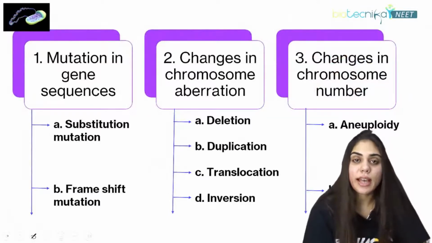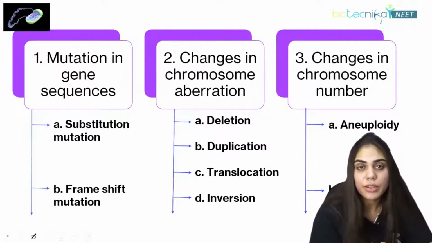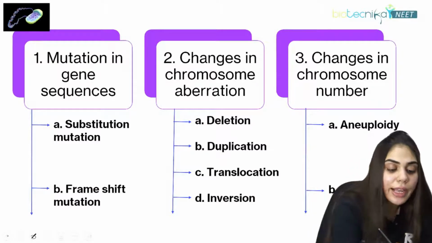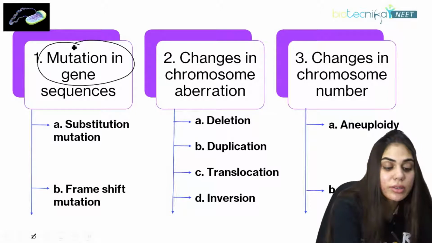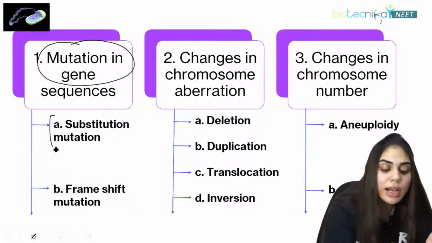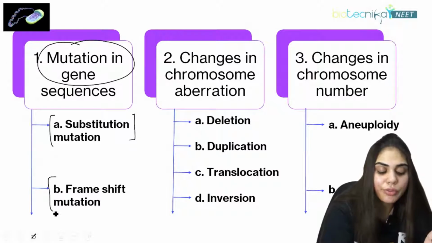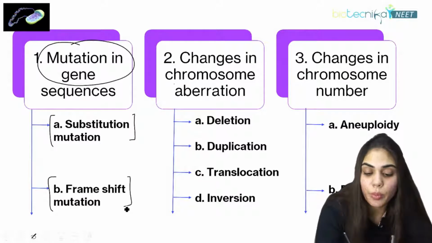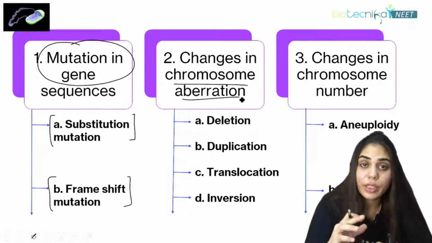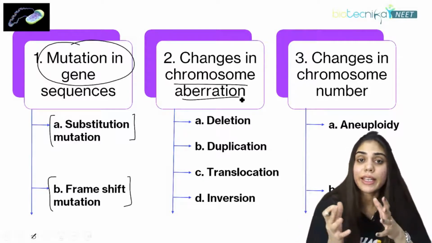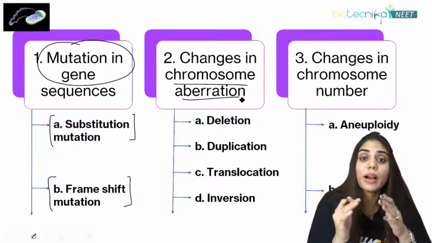Now how are these mutations being caused? There are mainly three ways in which mutations are caused. Firstly, you can have a mutation in the gene sequence. If you have a mutation in the gene sequence, it can be a substitution mutation or a frame shift mutation. You can also have changes in the form of chromosomal aberration. Now, if the whole chromosome is changed, what is a chromosome? When the DNA is packed together, it forms a chromosome.